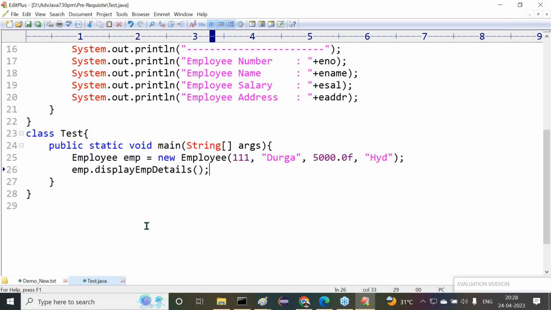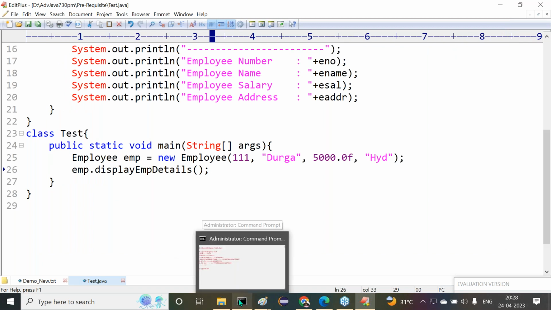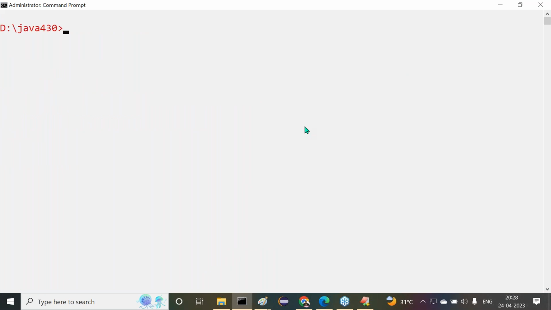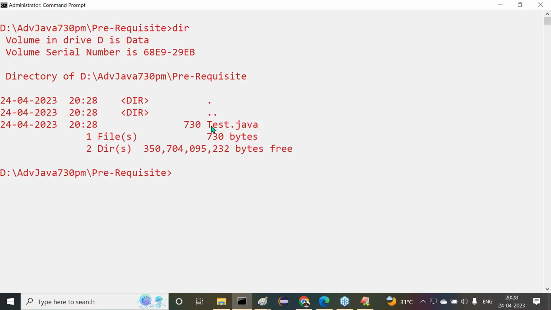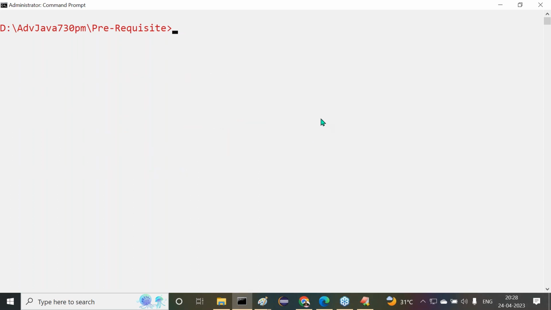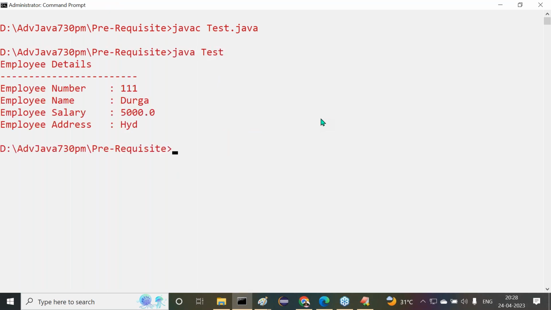Once that is completed, what do we have to do? We have to open the command prompt and go to the location: Advanced Java 7:30 PM, then cd prerequisite, where we saved it. There we can see Test.java. Now see this: javac Test.java compiled successfully, then java Test. Now we are getting all the employee details.